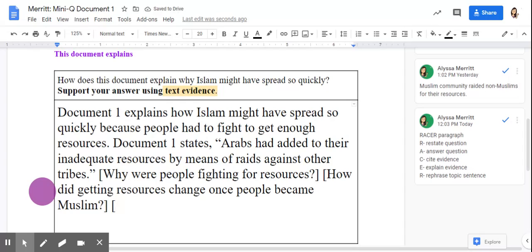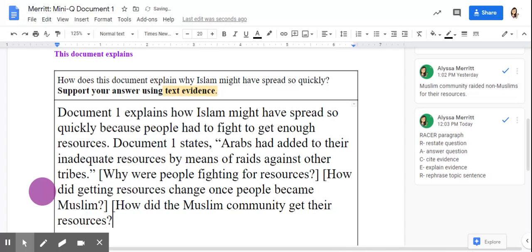Finally, you'll need to talk about how they solved their problem. You'll need to talk then about, how did the Muslim community get their resources? Remember, they decided that if a group of people were not Muslims, it was okay to still attack them to get their resources.